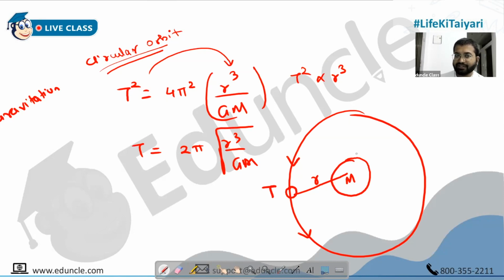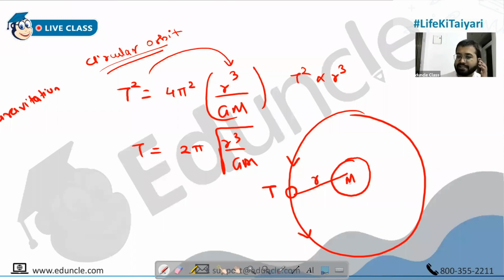So the point is, there was a very good question, which I think I have taken a screenshot of, asked in one of the IISc papers. Most of the students use T square is proportional to R cube. It is not always correct, people. T square is proportional to R cube only if your capital M is constant, only if the mass at the center is constant. You know what they had given in that question? They had given two different galaxies, Galaxy 1 and Galaxy 2.